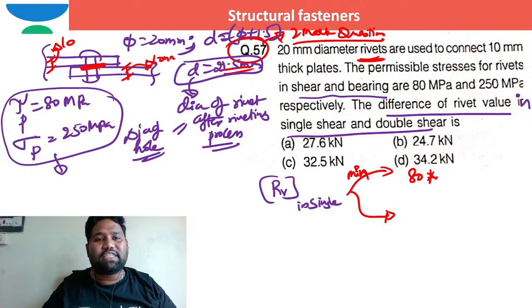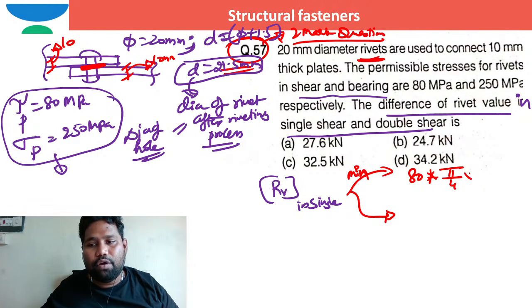What is the cross sectional area of a single rivet after the riveting process? The cross sectional area of a single rivet after the riveting process is pi by 4 into d square. D is 21.5, squared. If you work out, this value is 29.04 kilonewton. You will get this answer in terms of Newton.